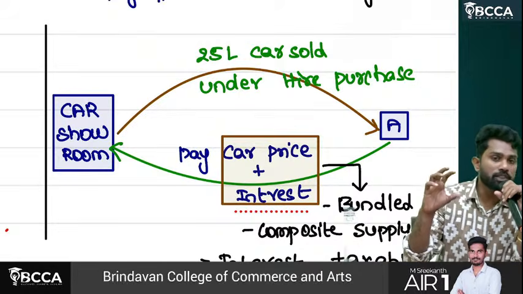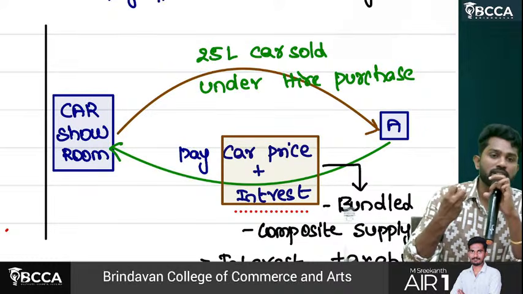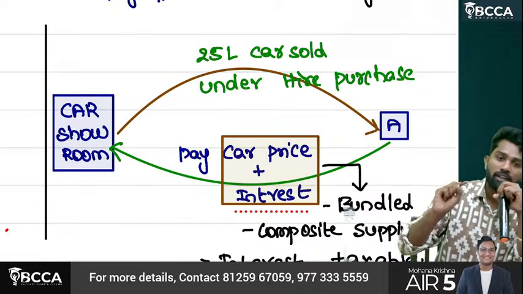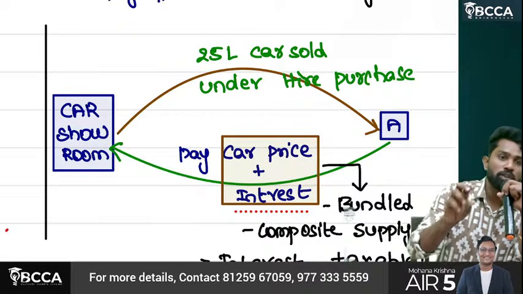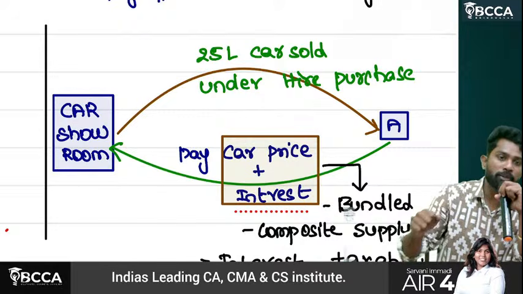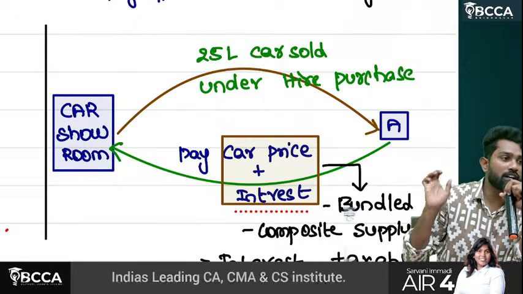In composite supply, two or more goods and services are supplied as a bundle. Here, what are those two? Sale of car and offering credit are the two which were bundled and supplied. Now out of these two, which is predominant? Selling the car, or supply of car, is the predominant.